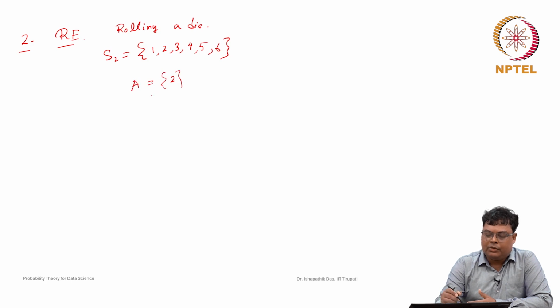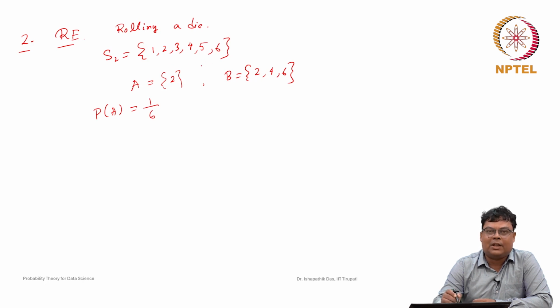Now, suppose someone gave the information. Whenever there is no information, any of the observations can come, with the assumption that all the faces are equally likely by symmetry. The probability will be 1 by 6, any of the observations can come. So, probability of A will be 1 out of 6 by the classical approach, by the assumption that all the observations are equally likely.